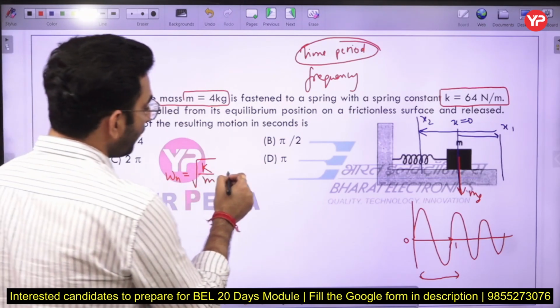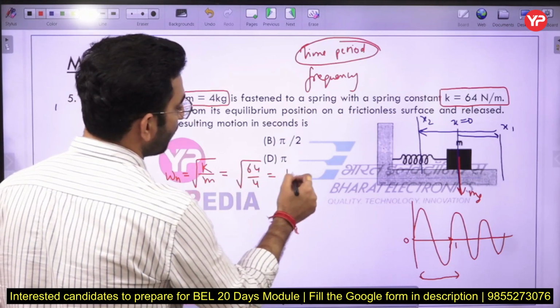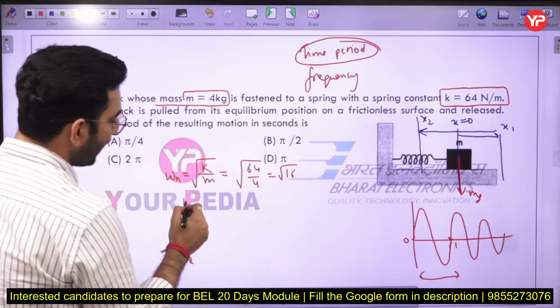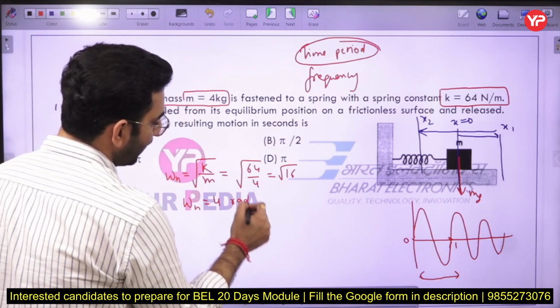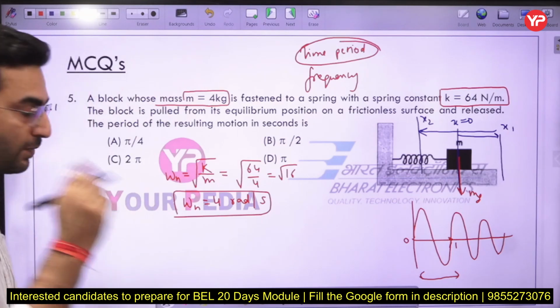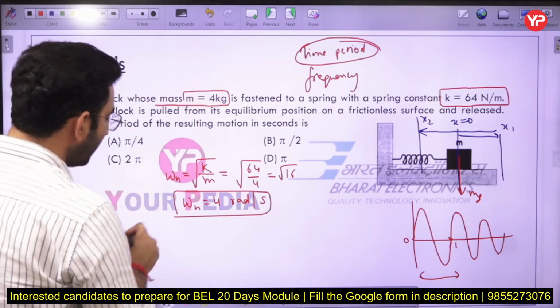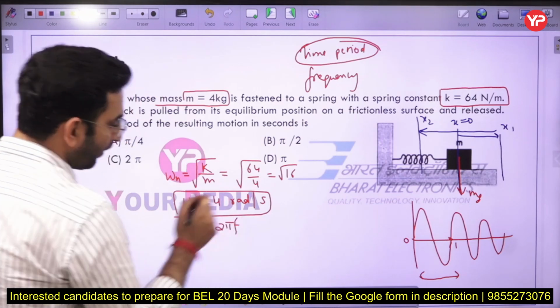Okay, so if you just put all the values here, 64 divided by 4, you are going to get 16, and the natural frequency of the system will come out to be 4 radian per second here. Now just remember the formula. Omega n is equal to 2 pi f here.